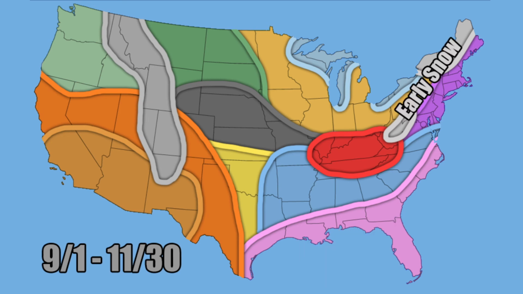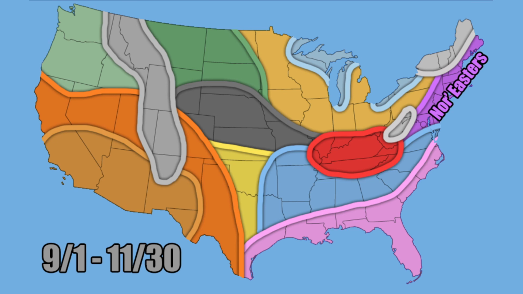Here's where I'm expecting early snow, and that's going to be over parts of West Virginia, Maryland, and Pennsylvania. That is in the Smoky Mountains region, so that's in some higher elevation regions, as well as parts in northern upstate New York, northern Vermont, northern New Hampshire, and northern Maine. Typically, you'll see a couple of snow events as you get into October, and then as you get into November it starts to get a little bit colder. You can start to see a couple of snow events form for that region.